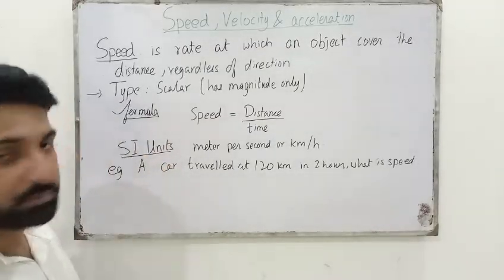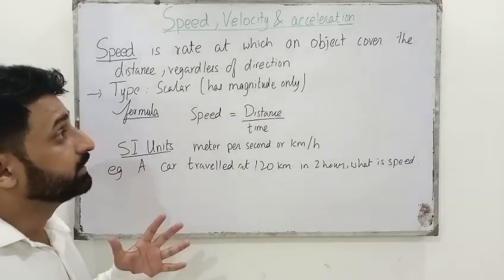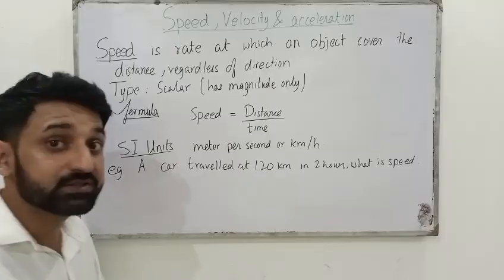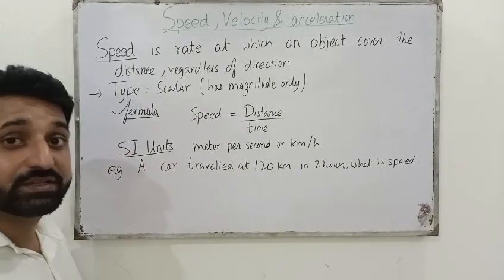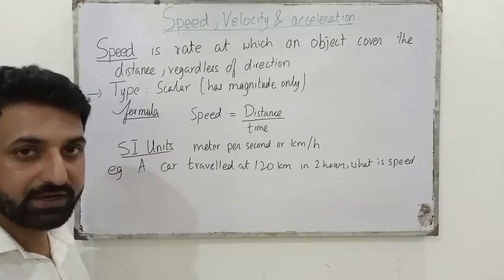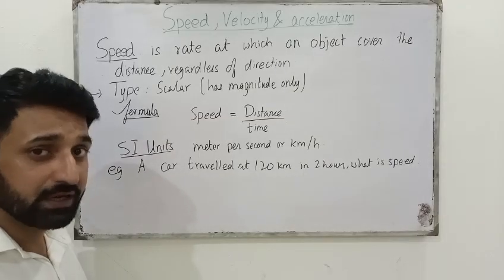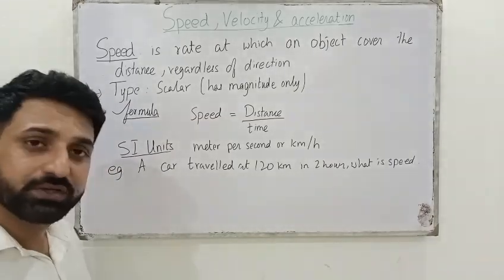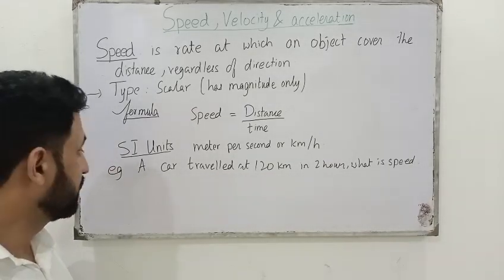So first of all, what is speed? Speed is a rate at which an object covers the distance regardless of direction. So its type is scalar because it only has a magnitude. It doesn't have a direction. Formula is speed is equal to distance over time. SI units for speed is meter per second or kilometer per hour.